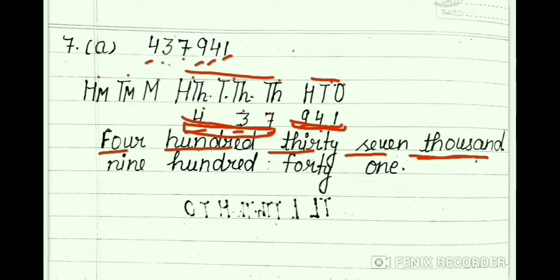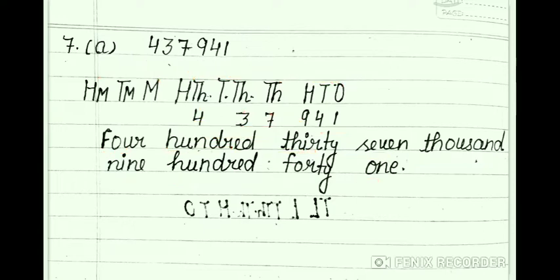So what will the naming word be here? 941. Got it? Simply check the period. As here 437,000 and 941 ones period, the naming word according to the thousands period is 437,000 and 941 only. Got it?